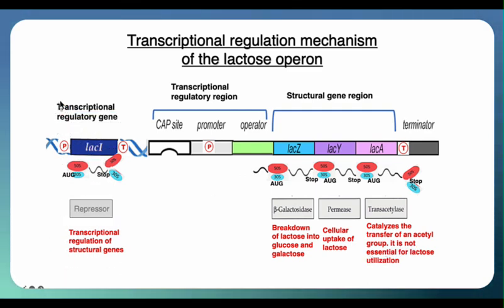Upstream of the lactose-operon is a regulatory gene called lac-I. The I is believed to stand for inducible. The product of lac-I is a repressor protein that inhibits transcription. The transcript of the lactose-operon is a polycistronic mRNA that includes the three protein-coding genes. Translation of each gene in this mRNA begins at its respective AUG codon and ends at its stop codon. The lac-I gene is continuously transcribed and translated, ensuring a constant presence of the repressor protein in the cell.